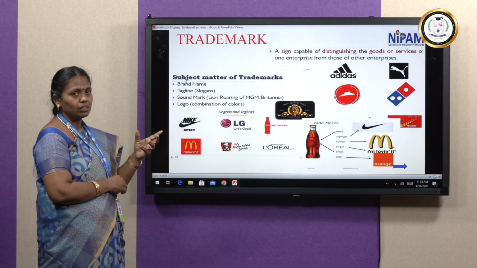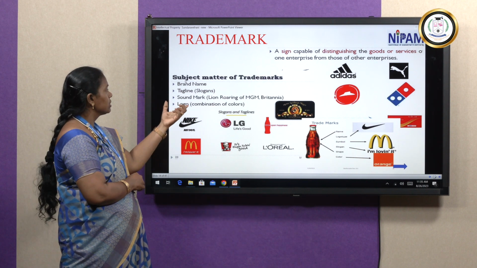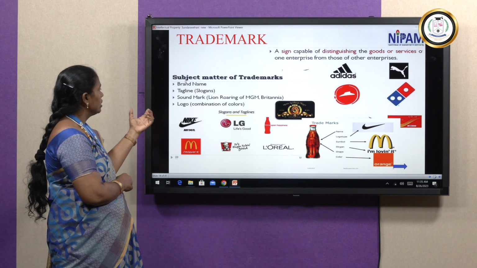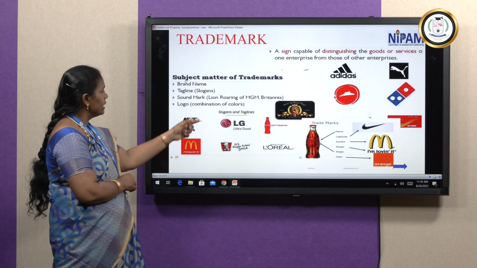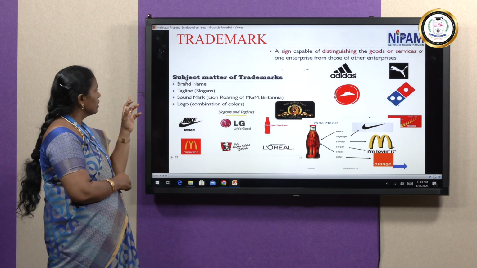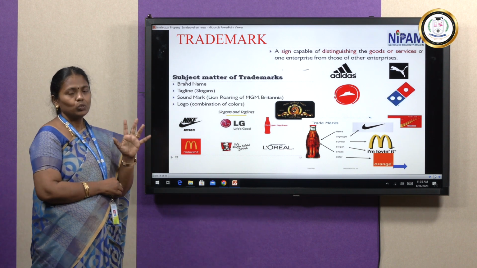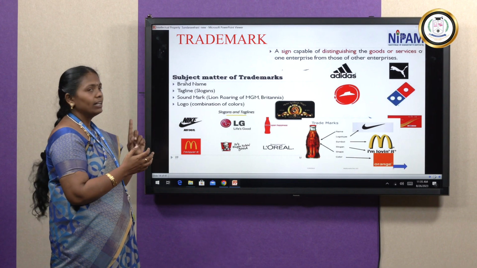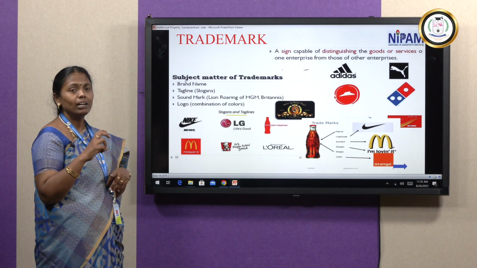Then sound mark. The Britannia example, the biscuit ad and all, they will give the line roaring sound. So this type of sound they can add. Then the main thing is logo. They can design their own logo, right? So these are the subject matter of trademark. If we are making one trademark, what are the things we can use? Brand name or tagline, sound and logo symbols. These are the basics we have to mention in my trademark while claiming my IPR.